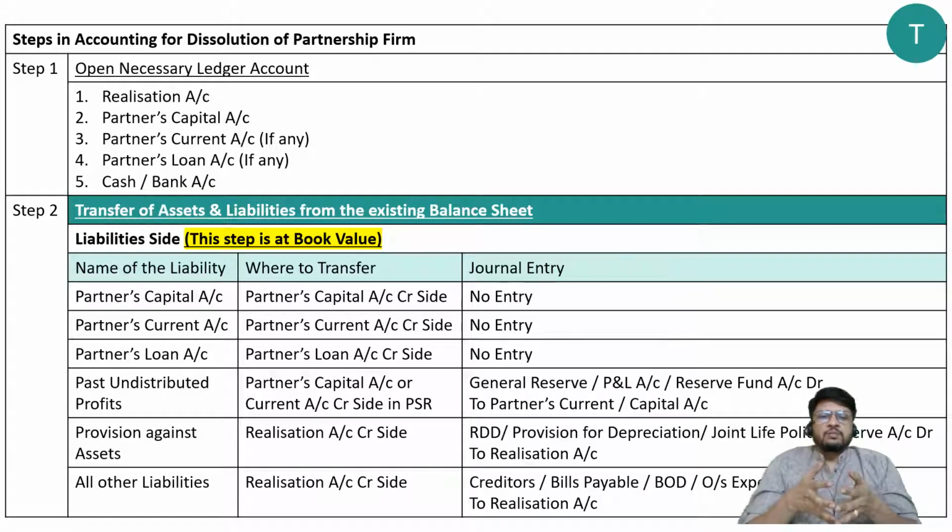But realization account says that I am the biggest nominal account. So for me, there is no distinction between stock and land and building, stock and plant and machinery. I do not distinguish between fixed assets and current assets. I do not distinguish between revenue items and capital items. For me, everything is the same. Remember, realization account is now the true friend of the accountant.